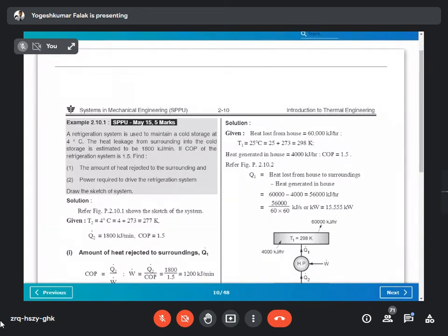Done, sir. Students, have you completed writing the problem statement? Yes, sir. Okay, thank you. So now look at the problem statement in which they have given you the refrigeration system. Wait a minute. Okay.